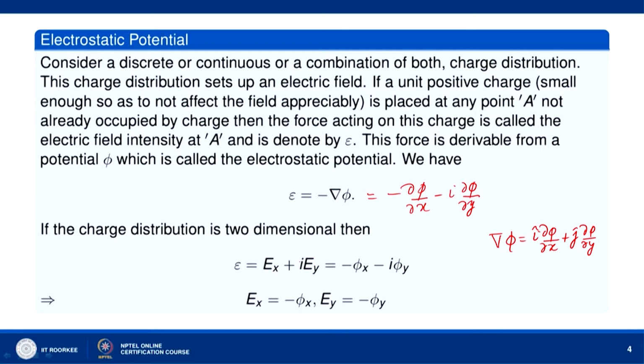This is the complex representation of the field intensity, which is Ex i plus Ey j. This iota is a complex number, this iota is not the unit vector. This iota is the square root of minus 1. So, Ex is equal to minus phi x and Ey equal to minus phi y.